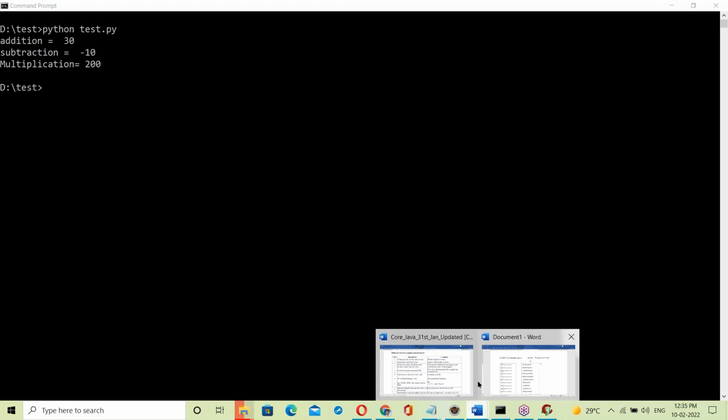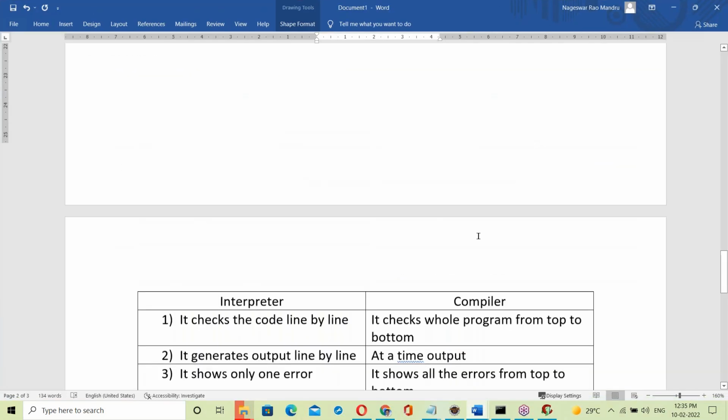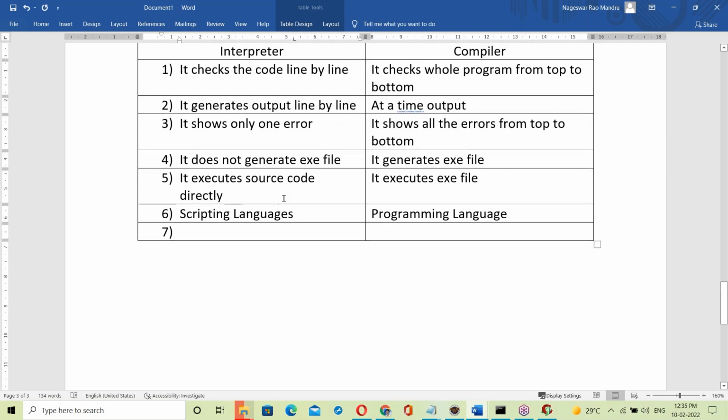Scripting can be modified anytime. Why is it called a scripting language? Because it can be modified anytime, whereas programming you cannot modify. Next, all scripting languages are interpreter based.